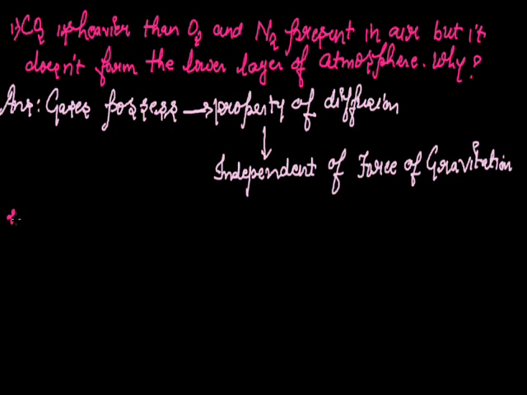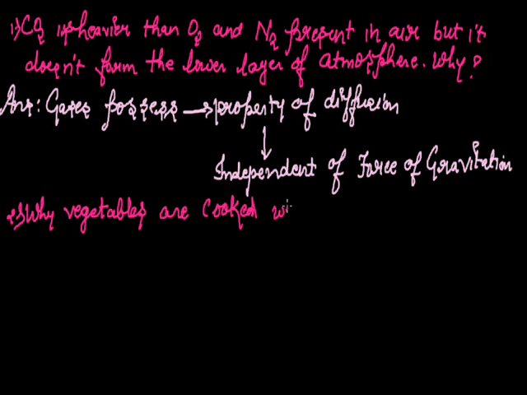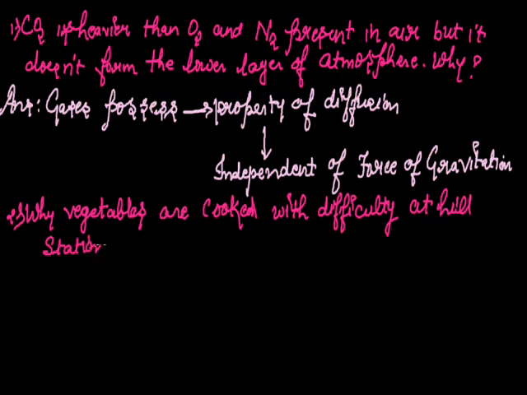The second question is: why are vegetables cooked with difficulty at a hill station? What is the answer to this question?